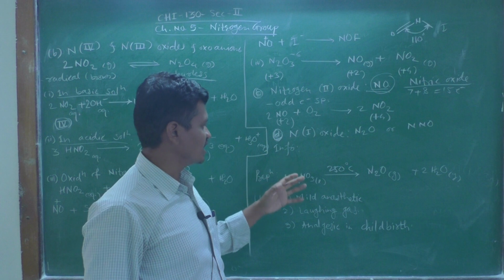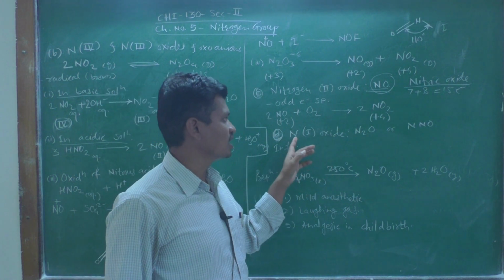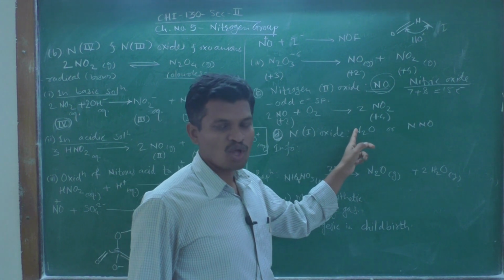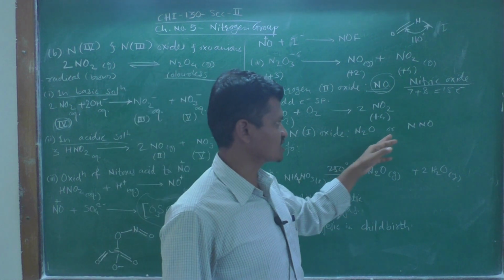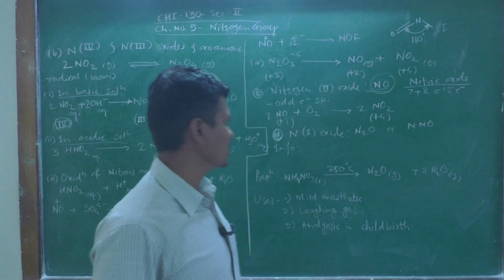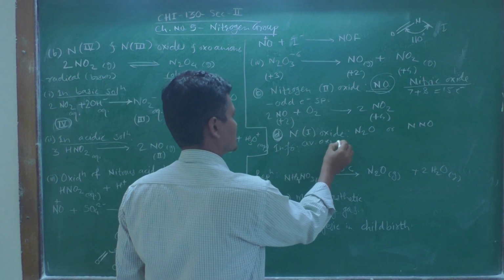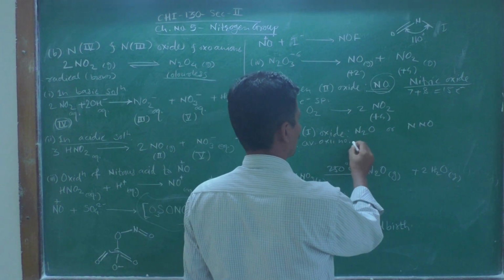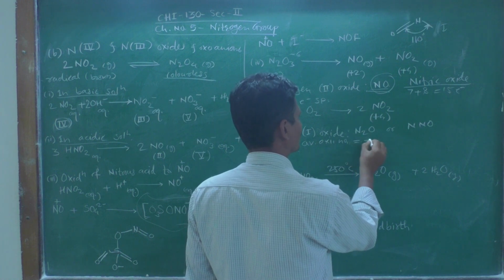The last one is where nitrogen is in the +1 oxidation state, and it is called nitrogen 1 oxide, that is N2O. More correctly, we can write the structure of N2O as NNO. So the average oxidation number of the nitrogen atoms present in this N2O is equal to +1.